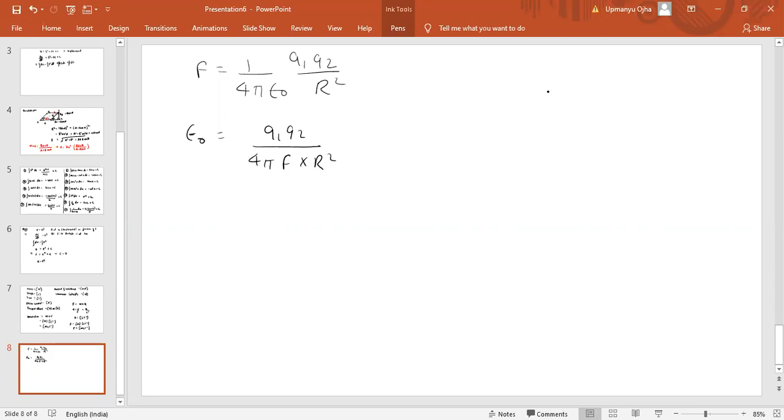Now q is the electric charge. If you have studied in class 10th, the rate of flow of charge is current, so current is q by t.